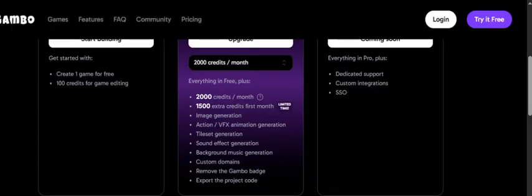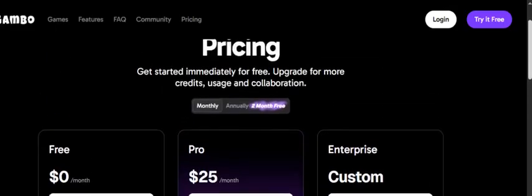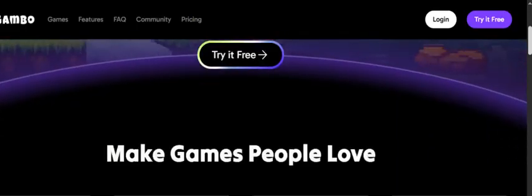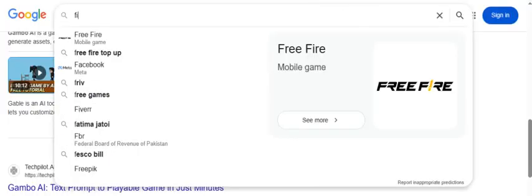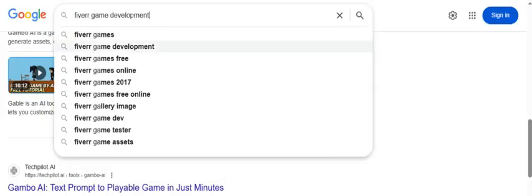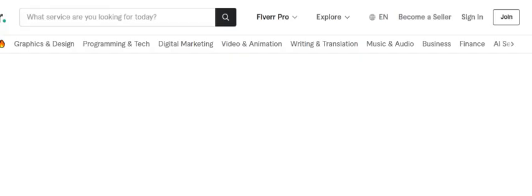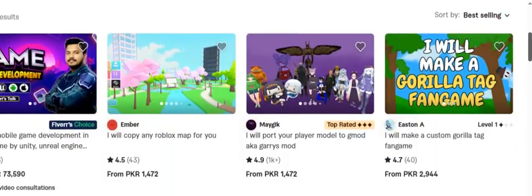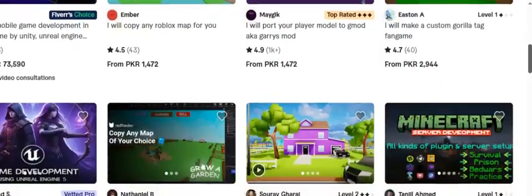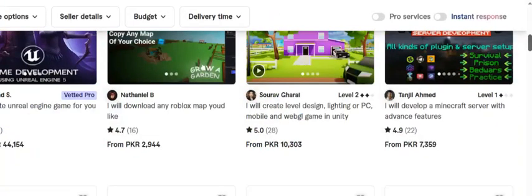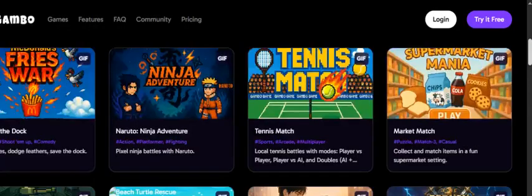And yeah, everything's written over here. And it's great if you want to make some money from building those websites. And even if you go to Fiverr, let's say Fiverr gaming development services, you will see a lot of people here are earning a lot of money from this. So you can make a lot of money from it basically. You can see the services over here, and you can log into Fiverr and make money from this after creating this game.